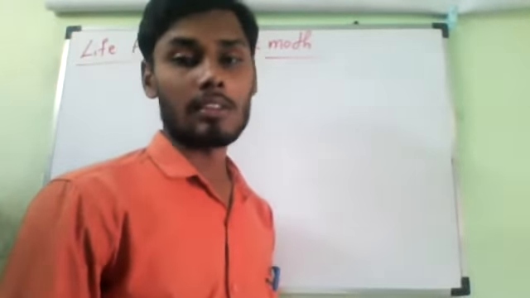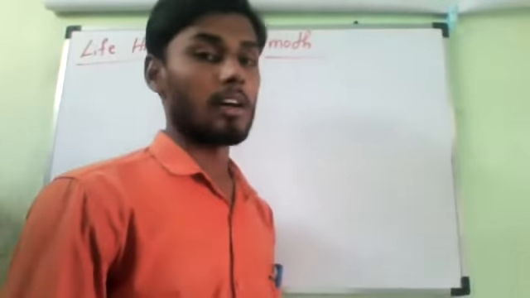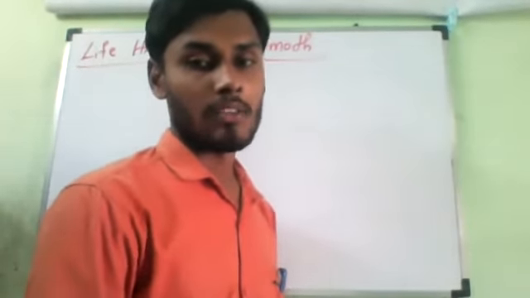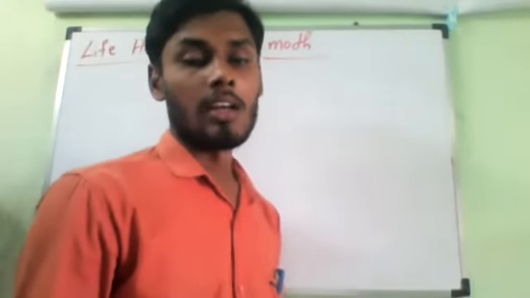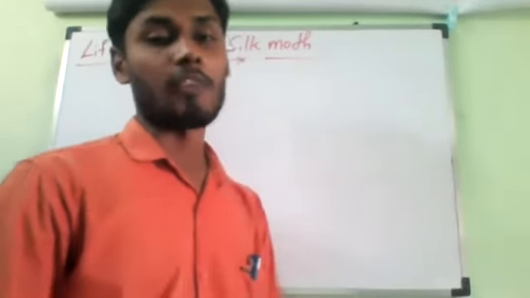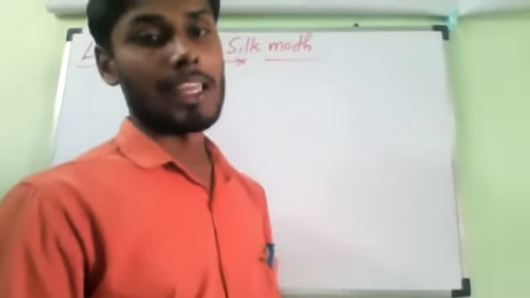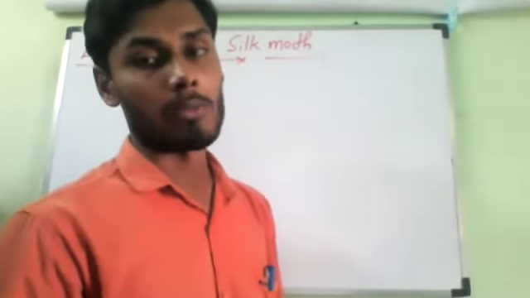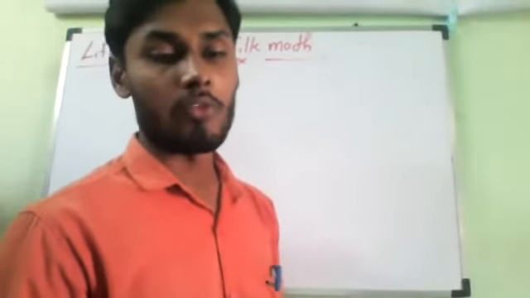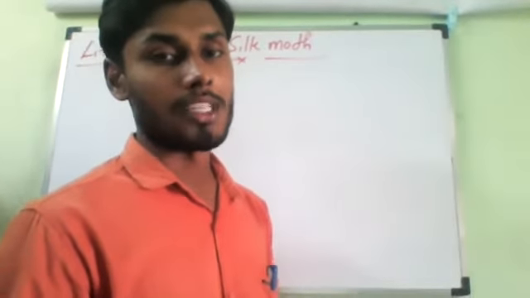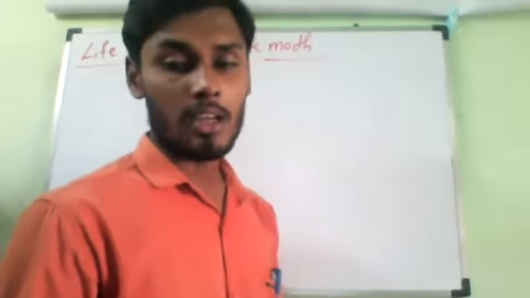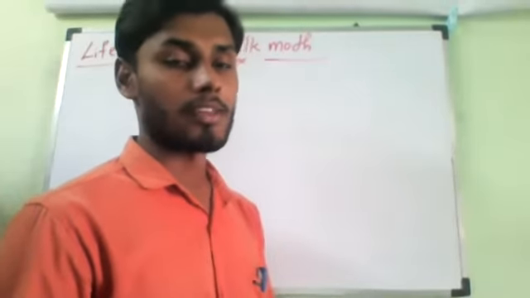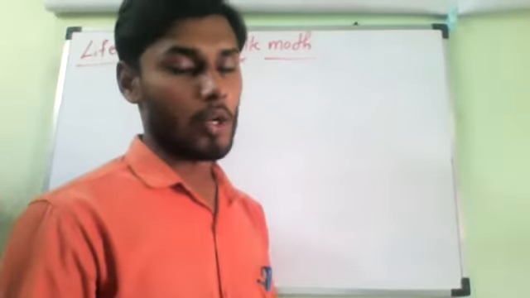About how this silk is produced, later we can see how the production of silk takes place: how the silkworm eggs hatch, how after hatching they eat mulberry leaves, how the cocoons form, and from the cocoons how the silk moth forms. That is all we'll study in the next class. Now we'll note down a few points. In the next class we'll study production of silk.